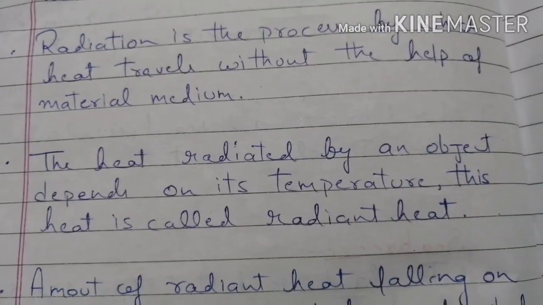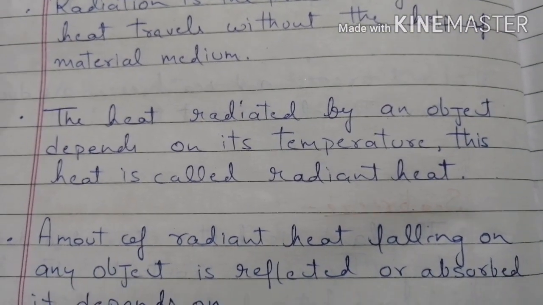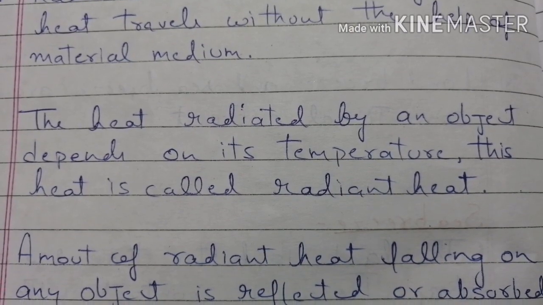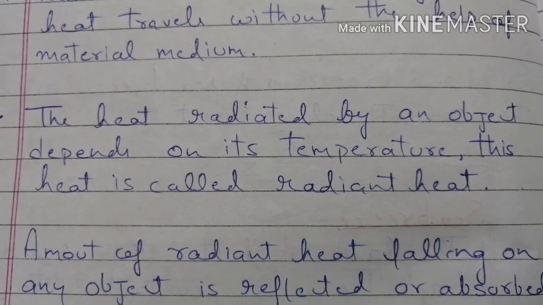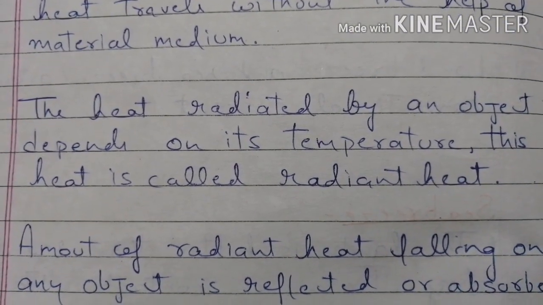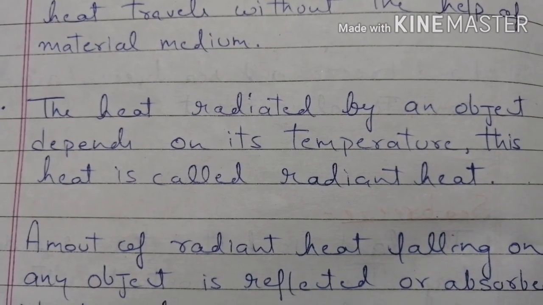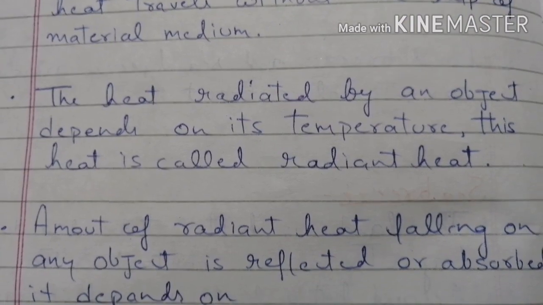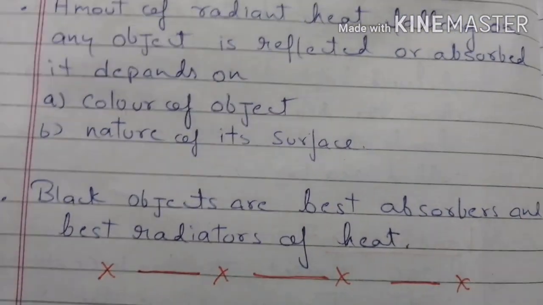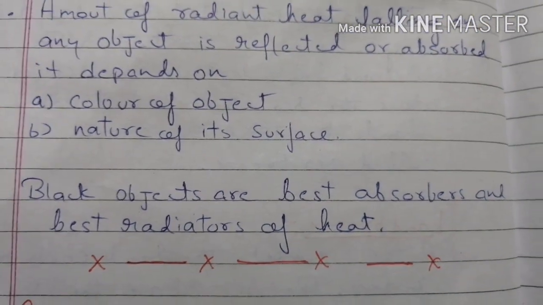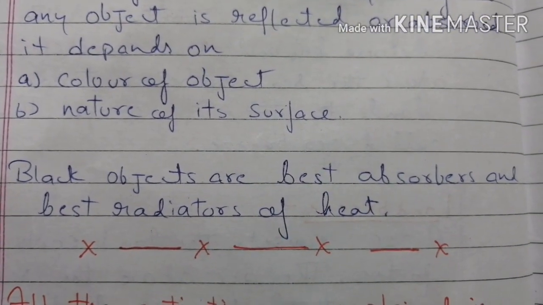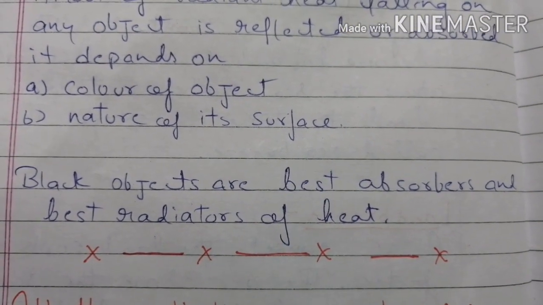The heat radiated by an object depends on its temperature, and this is called radiant heat. For example, if two objects are there, one at 20 degrees, the other at 80 degrees, the body at higher temperature will radiate a lot of heat. Whether the radiant heat falling on any object is reflected or absorbed depends on the color of the object and the nature of the surface.